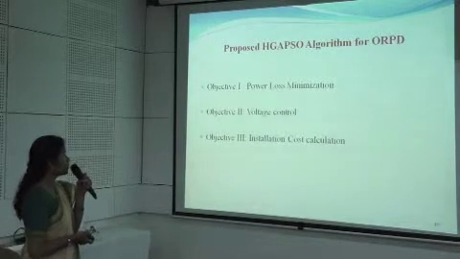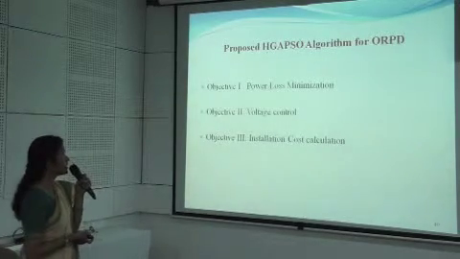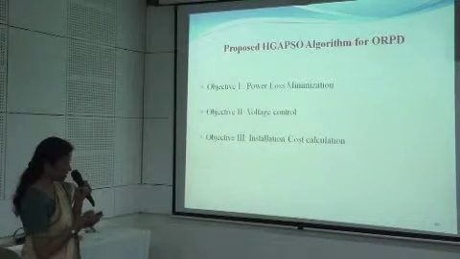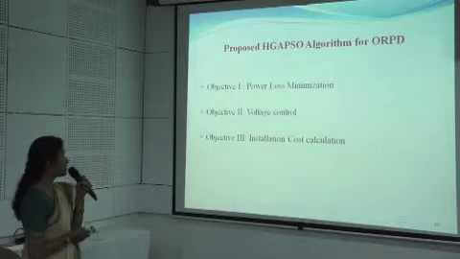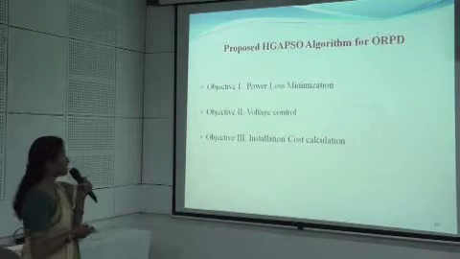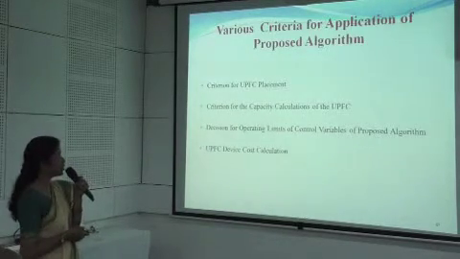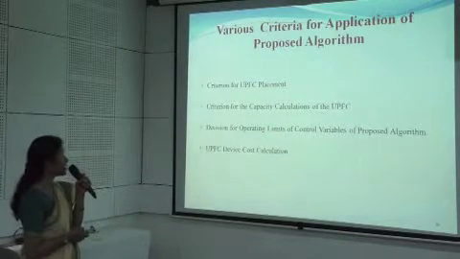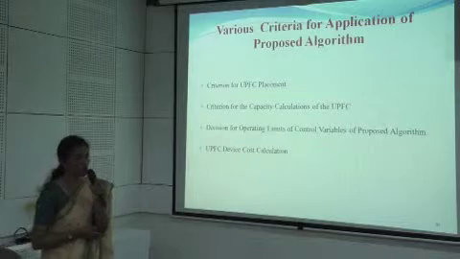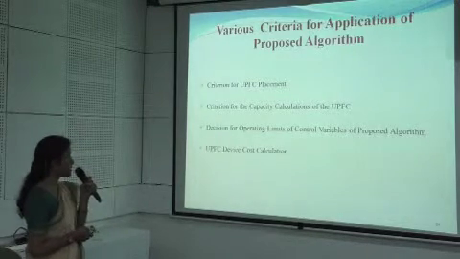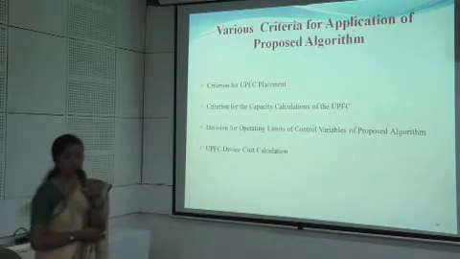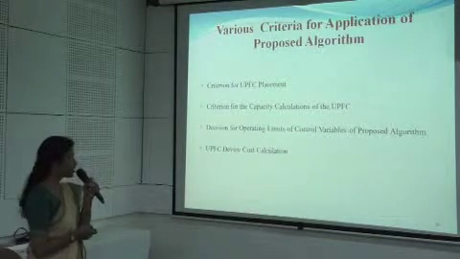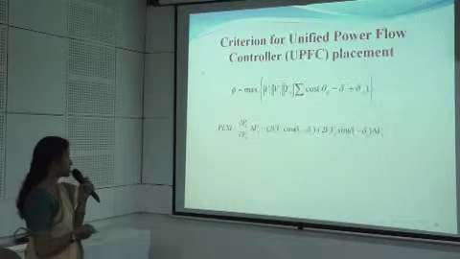Yeah, so the proposed hybrid GAPSO algorithm comprises three objectives. First one is power loss minimization, second one is voltage control, and third one is installation cost calculation. Now, to carry on with this proposed algorithm, various criteria have been implemented. The first criteria is for the UPFC placement, second one is for its capacity calculation, third one is for decision for the various limitations on the control variables for the proposed algorithm, and finally the cost calculation.